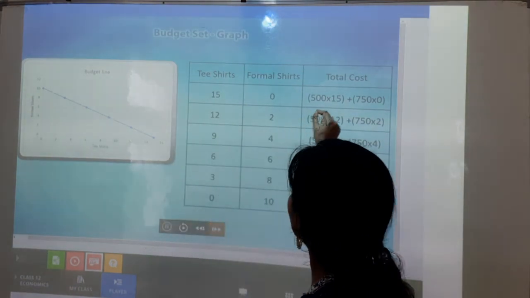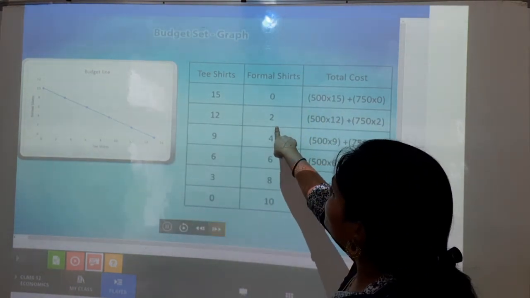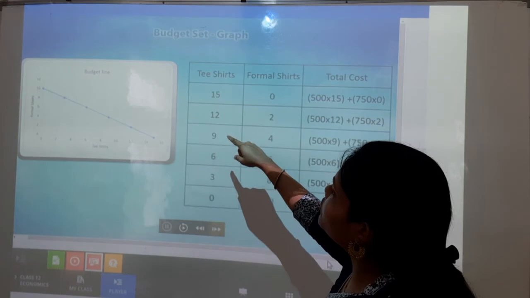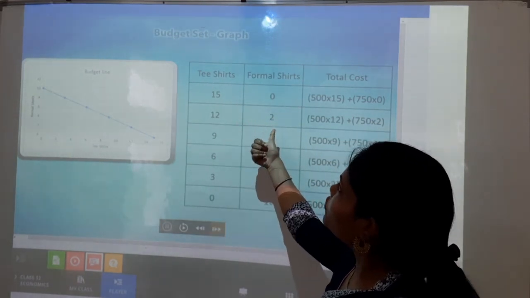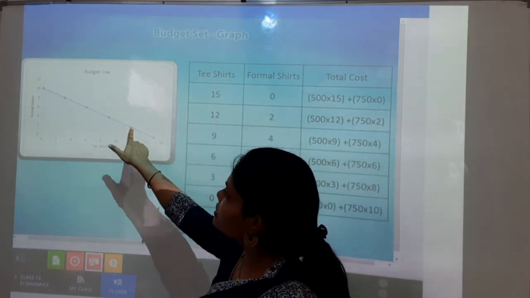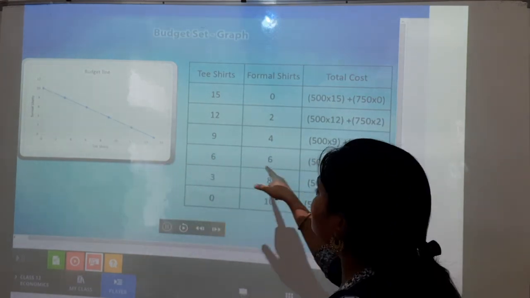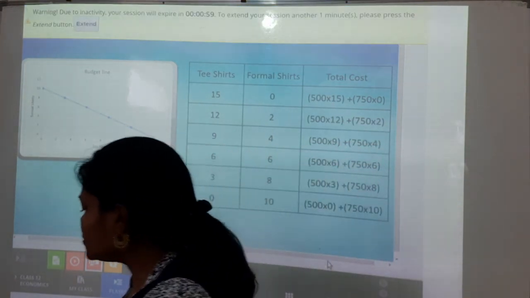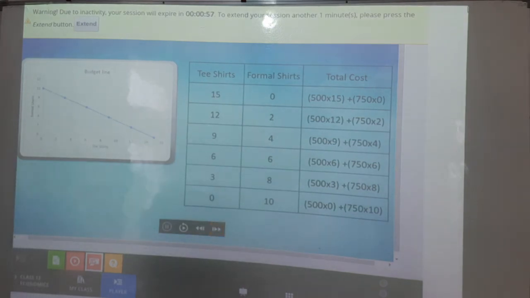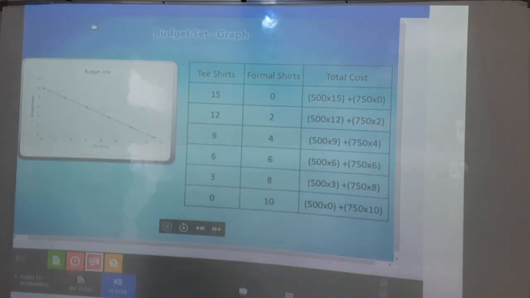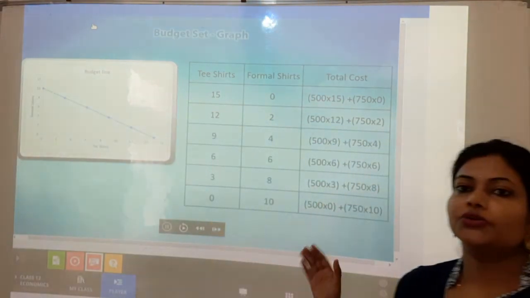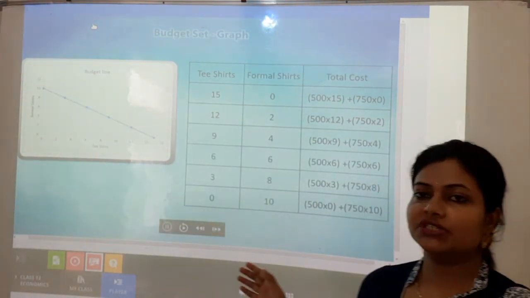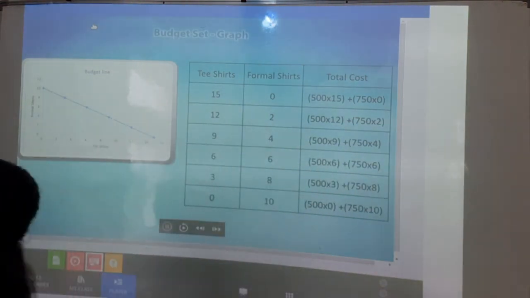At this point, if we choose 12 units of t-shirts and 2 units of formal shirts, this is the point. Now the third point is here. So likewise it is expressed in the graph, which you can see in your book also. Likewise we draw this budget set and budget line.